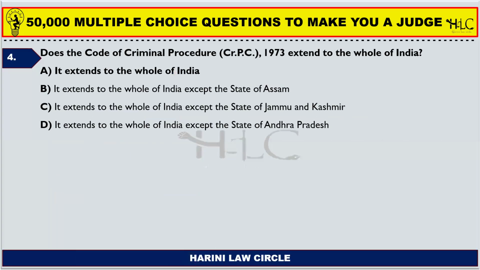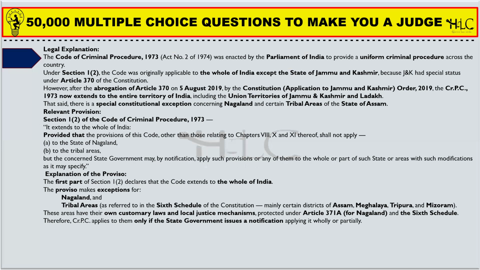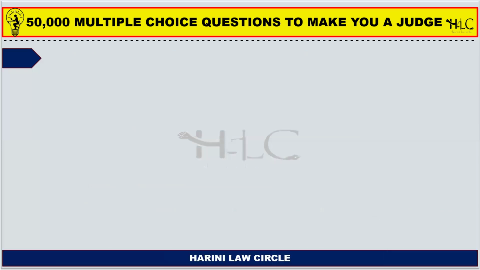Next. Does the Code of Criminal Procedure 1973 extend to the whole of India? Yes. Previously, Jammu and Kashmir was exempted, but later on, after the Jammu and Kashmir Reorganisation Act of 2019, now it extends to the whole of India. So the code was amended, complying with the Reorganisation Act.